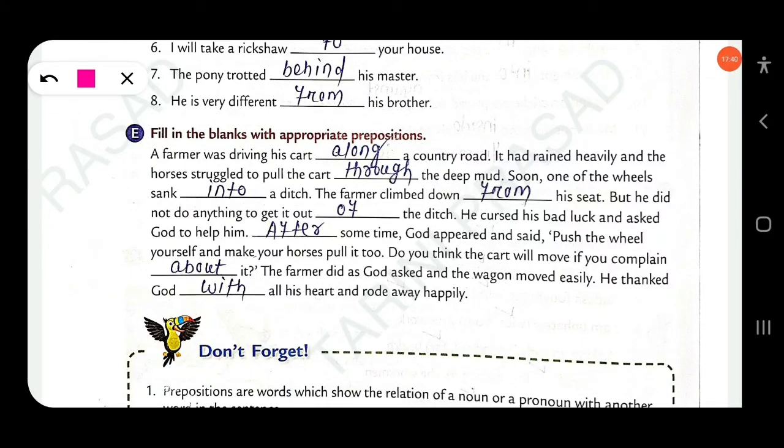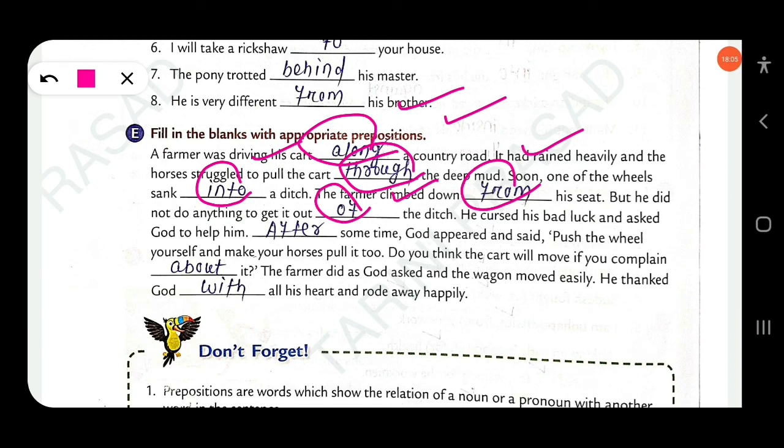A farmer was driving his cart along a country road. It had rained heavily and the horses struggled to pull the cart through the deep mud. Soon one of the wheels sank into a ditch. The farmer climbed down from his seat, but he didn't do anything to get it out of the ditch.